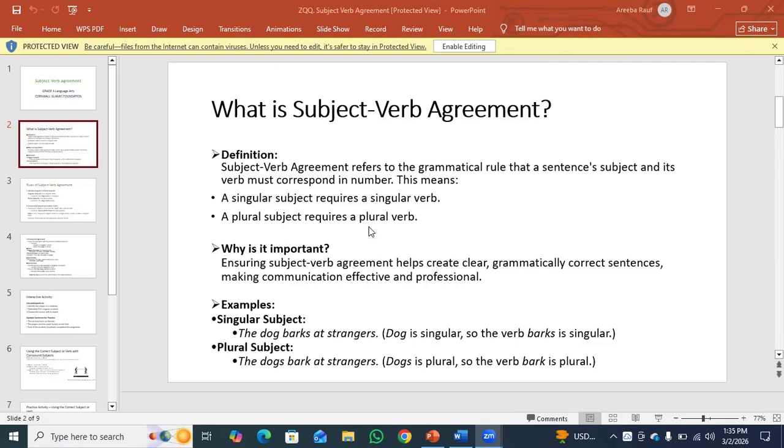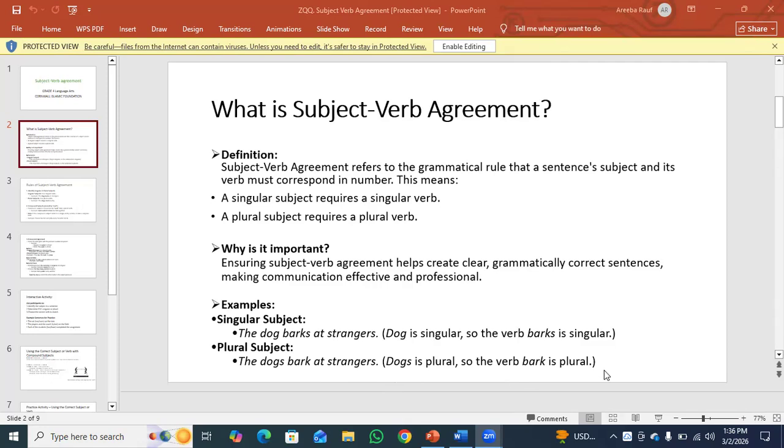Why is it important? Ensuring subject verb agreement helps create clear, grammatically correct sentences, making communication effective and professional. For example, singular subject: the dog barks at strangers. Dog is singular, so the verb barks is singular. The dogs bark at strangers. Dogs is plural, so the verb bark is also plural.